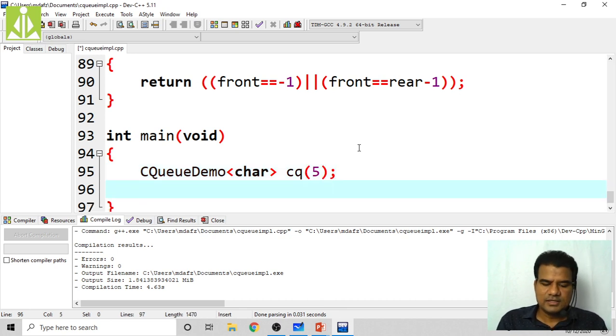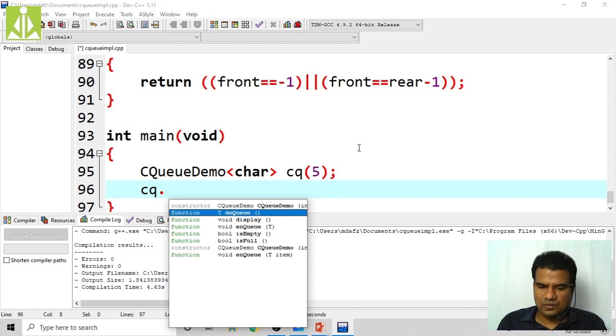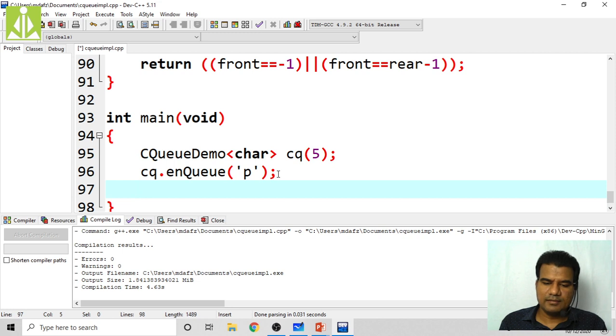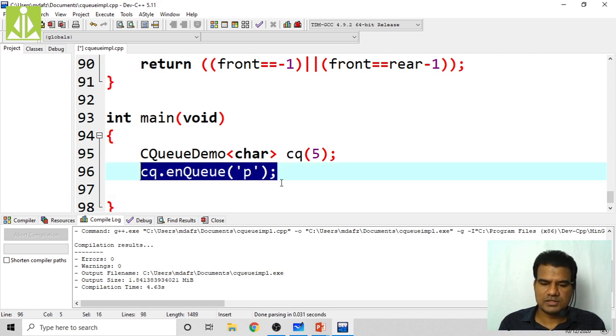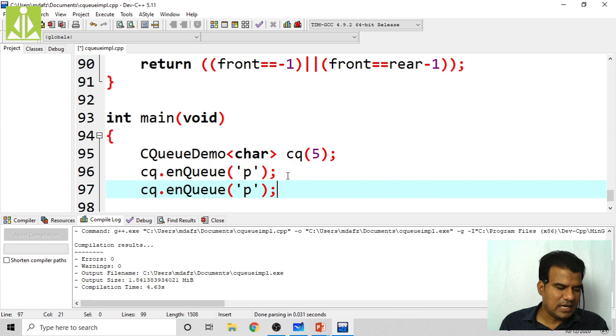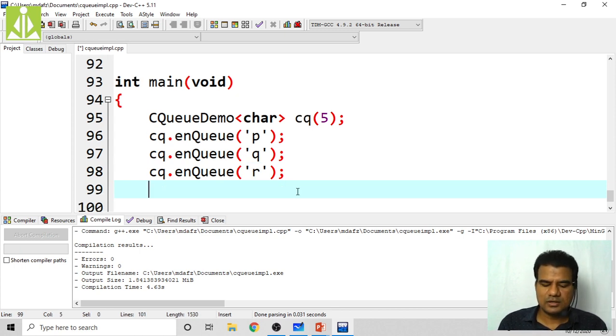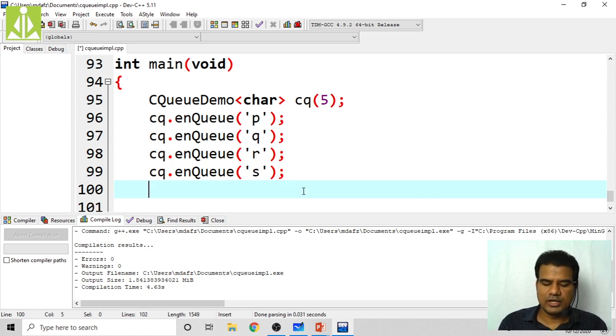Then CQ dot enqueue, inputting the character P. I copy this, paste it, and insert Q, then R, then S, and then T. So five characters I am inputting.